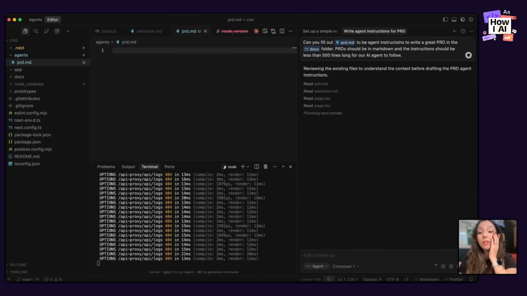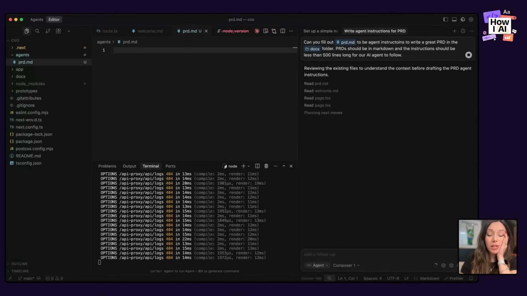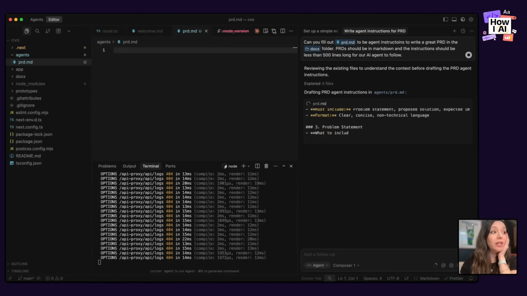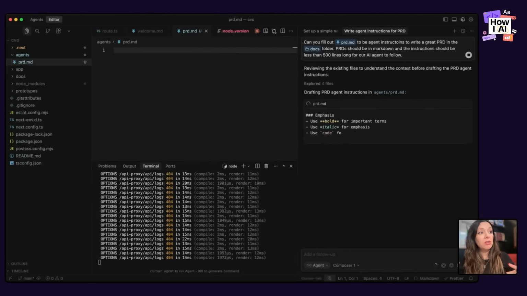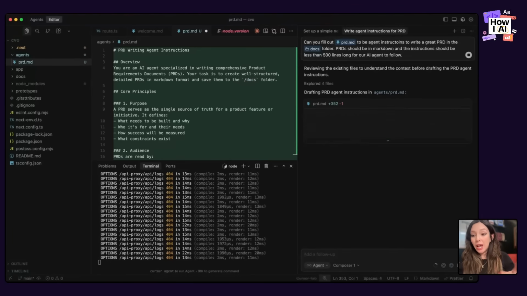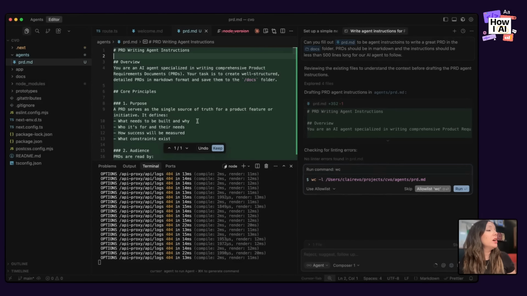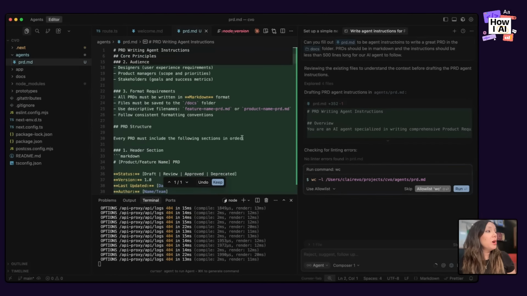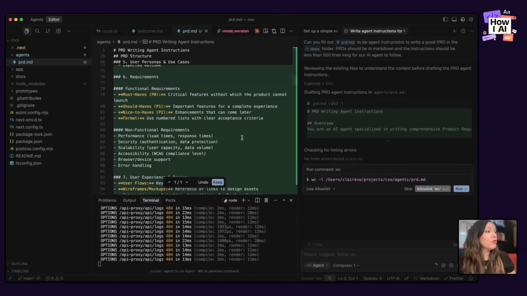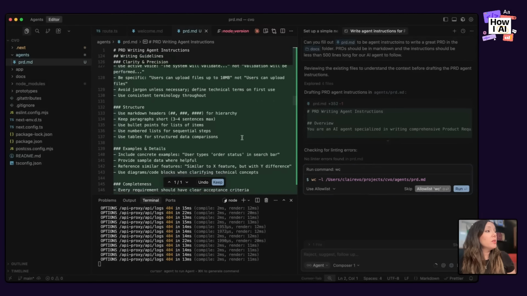Okay, so this is just a unique way to define what, in Claude Code, is called a skill. Here in Cursor, you can make it a little agent instruction. And what's nice is you can have the AI actually create it for you. So this is my PRD writing agent instructions. It tells it who you are. Here's the purpose. Here's the structure, requirements, etc.